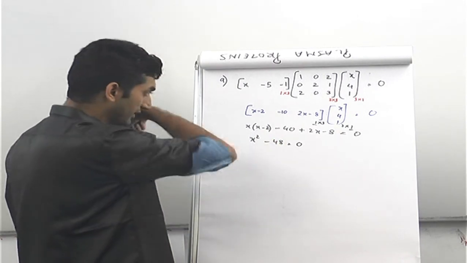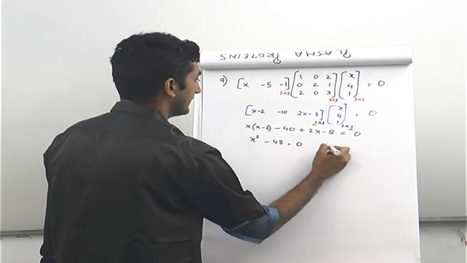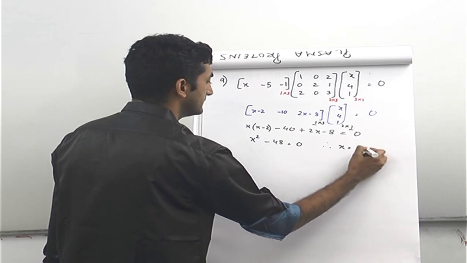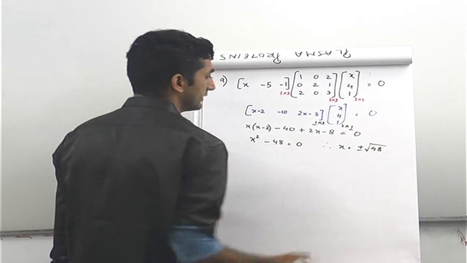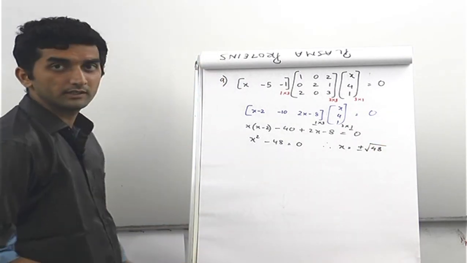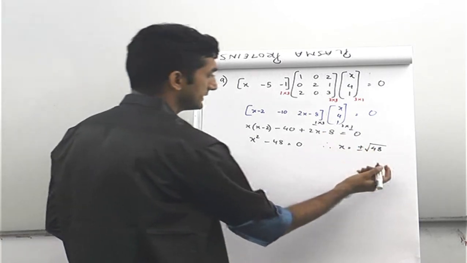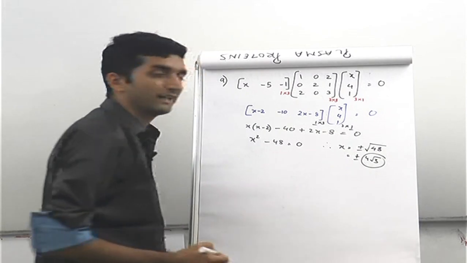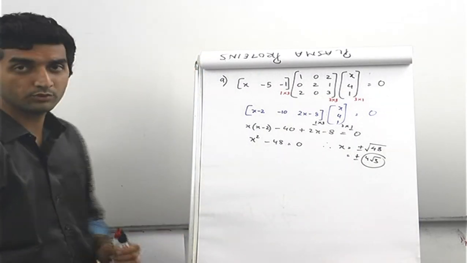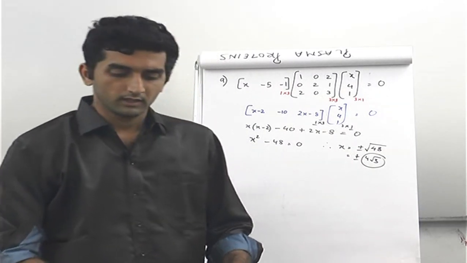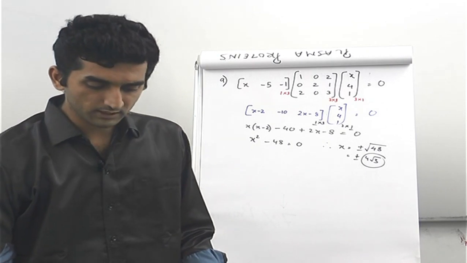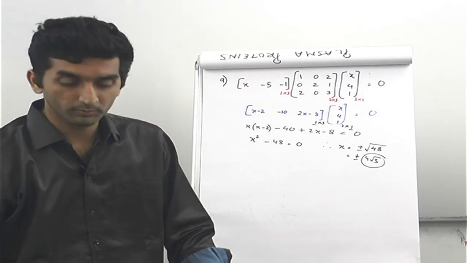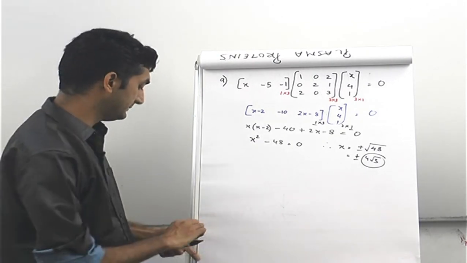So this is how the calculation will go on, and therefore x is equal to plus minus root of 48. And root 48 can be written as, 48 को हम 16 3 लिख सकते हैं, so that will become plus minus 4 root 3. So this is what the value of x is, and this is how you solve this particular problem. Now from this problem let's move forward to the 10th problem. 10th problem solve करके देखते हैं.